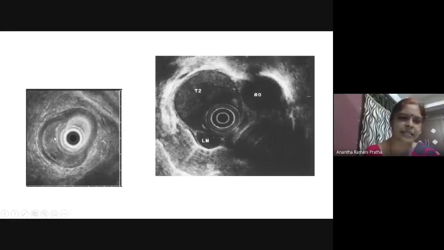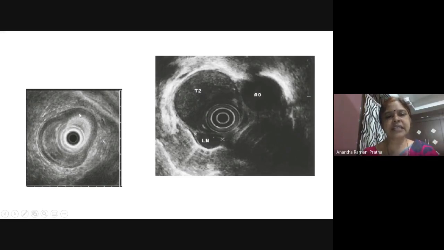See here, you see the scope. The black layer is the submucosa. Next is the muscularis. This white layer is the lamina propria. The next black layer is the muscular layers. So here is how you see it.